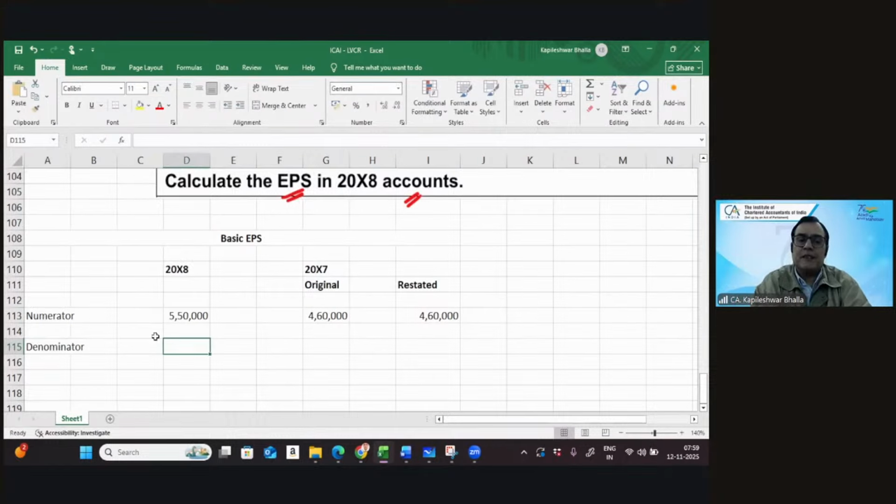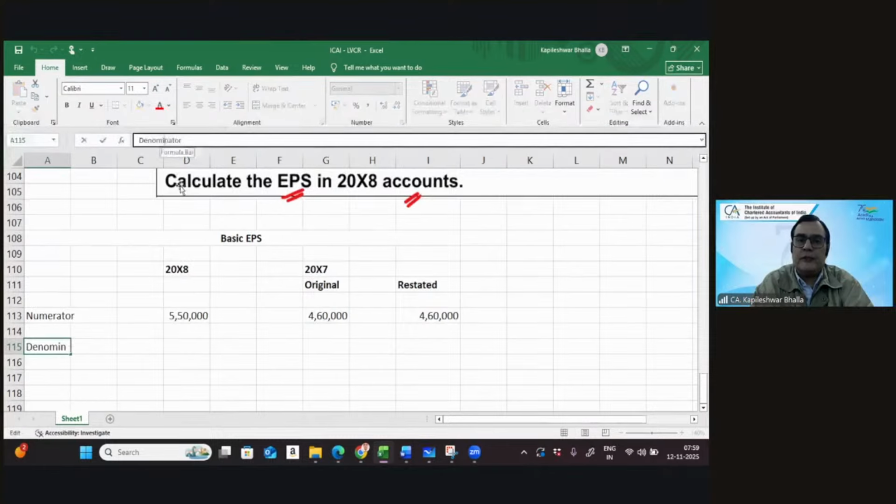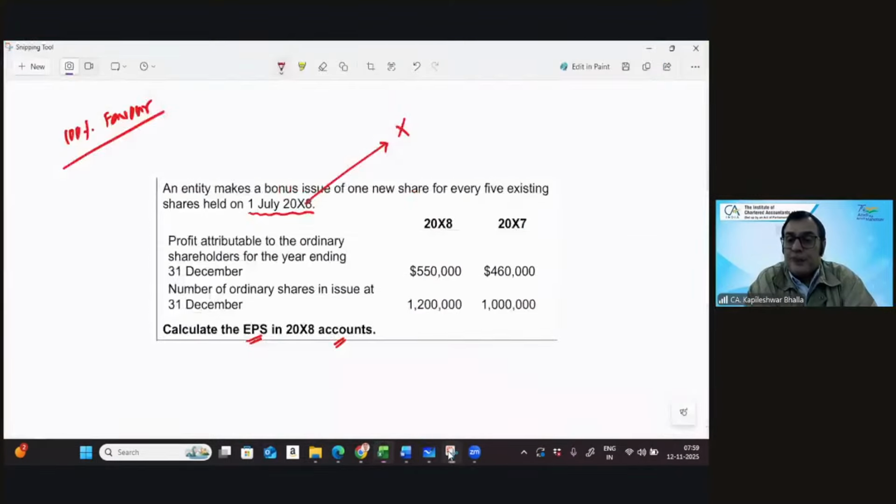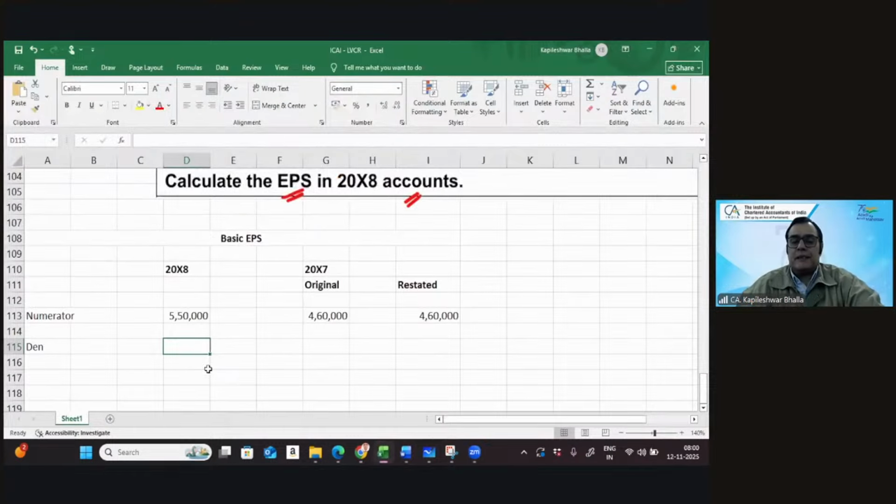So as far as the denominator is concerned, I put the wrong spelling on the denominator. Let me put it like this. On the denominator front, the company had 10 lakh shares in the year X7. The company issued one share for every 5 shares as a bonus. So 1/5 on 10 lakh becomes 2 lakh, and therefore the total number of shares is 12 lakh. In this particular case, we can take 12 lakhs.